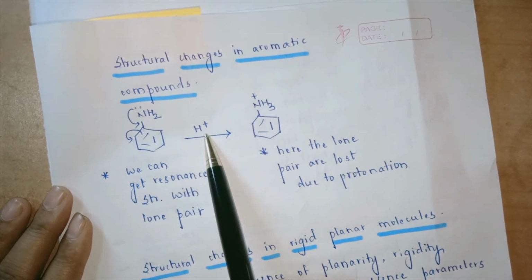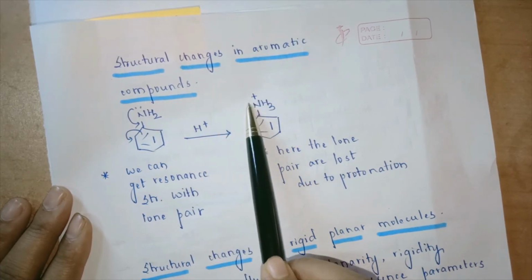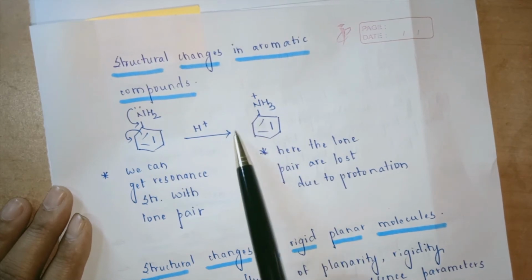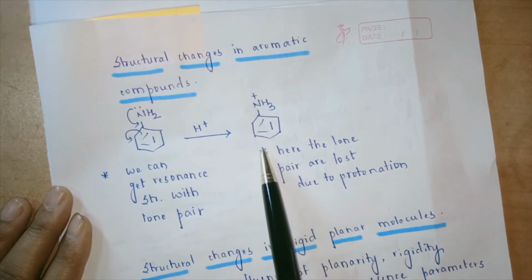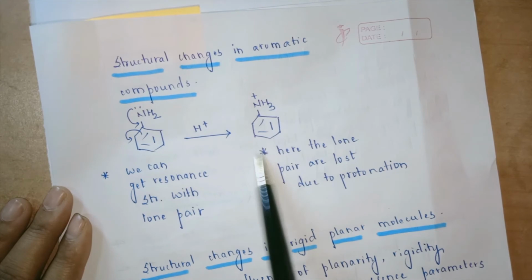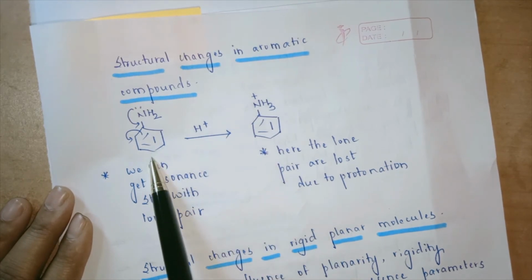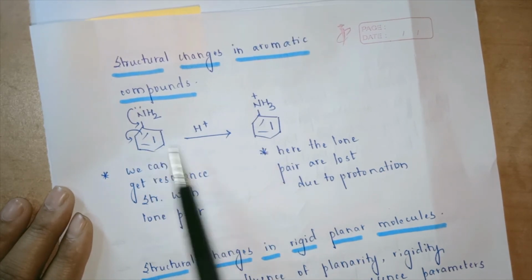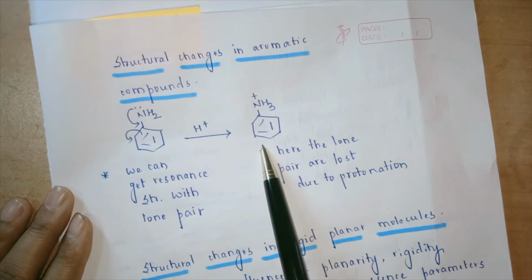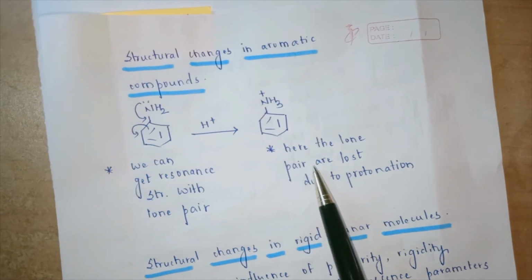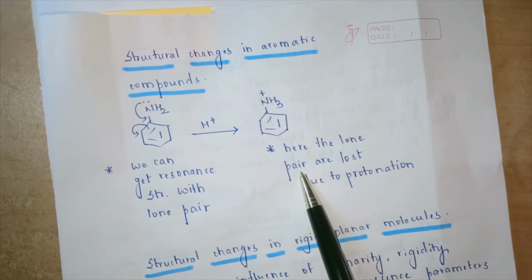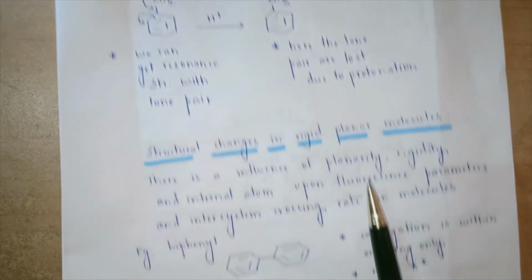Once we protonate this structure, these lone pair of electrons are lost, and hence there are very few conjugating structures. The more conjugating structures there are, the more fluorescence there will be, whereas the fewer conjugating structures, the more the fluorescence is lost. So this is how we can understand structural changes in aromatic compounds.